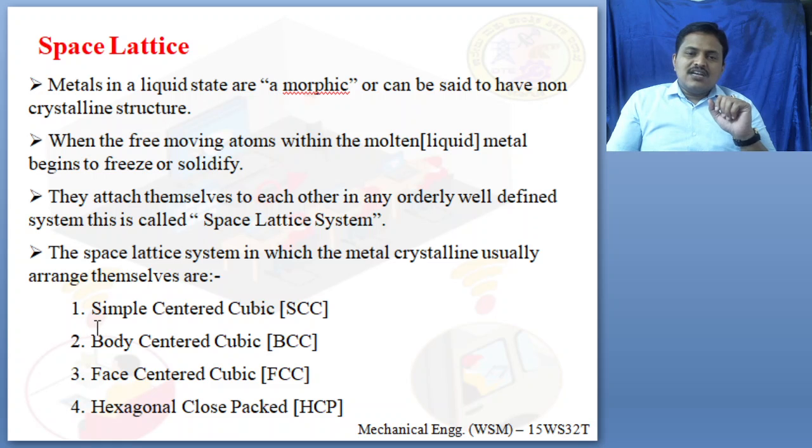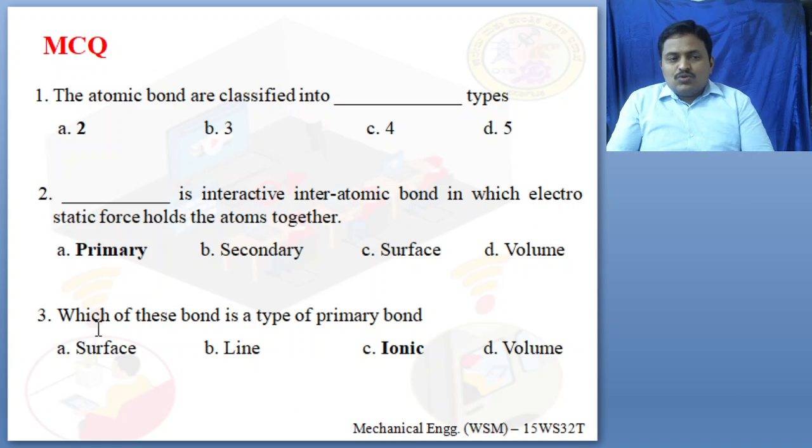So let us go with the multiple choice question of this session. The atomic bonds are classified into dash types: A, 2, B, 3, C, 4, D, 5. As you know, there are two types of atomic bonds. One is primary and the other is secondary bonds. The answer is option A, 2.